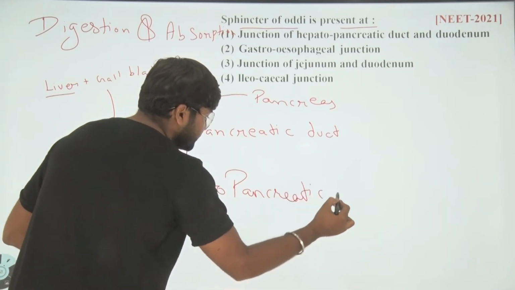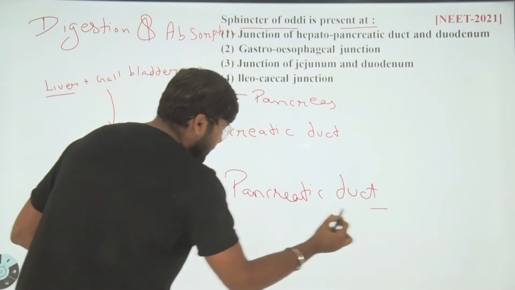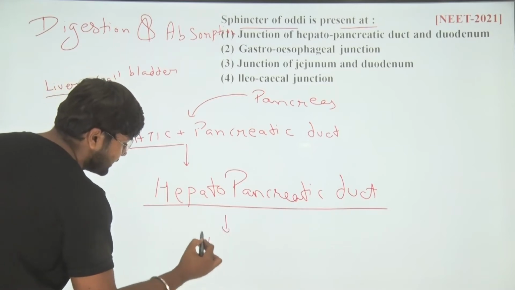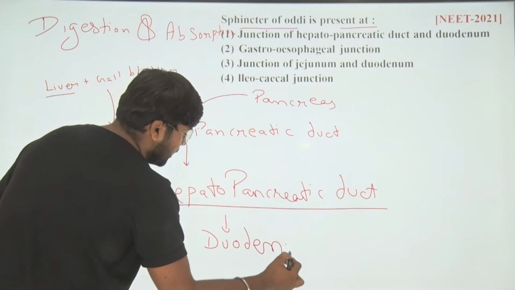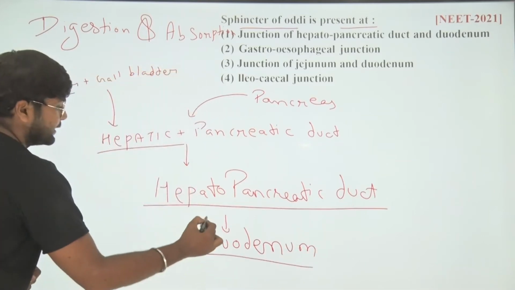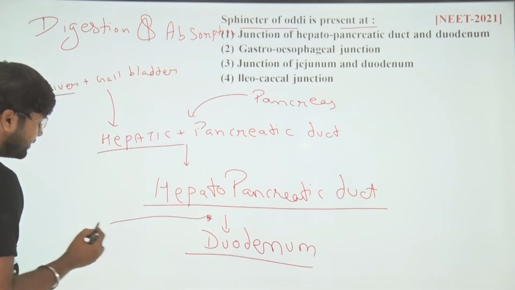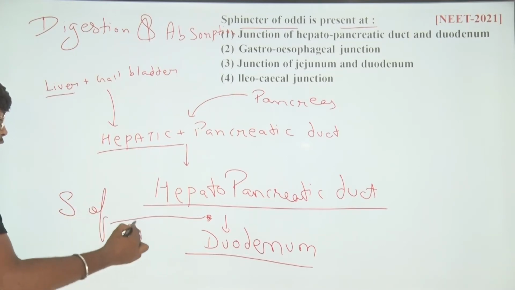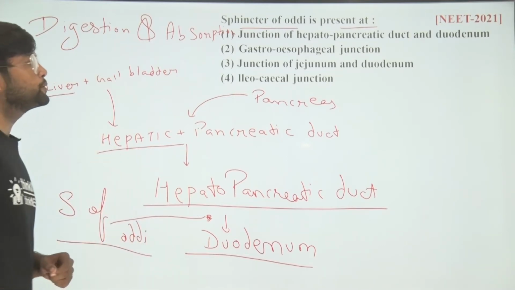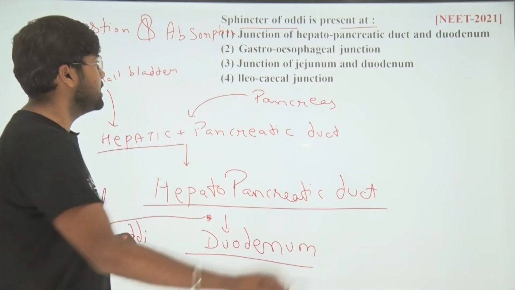Where does this duct open? It opens in the first part of the small intestine, the duodenum, and it is regulated by a sphincter named the sphincter of Oddi.